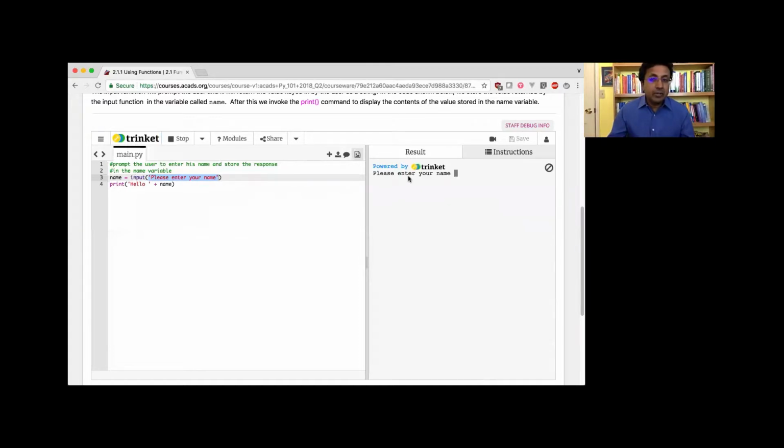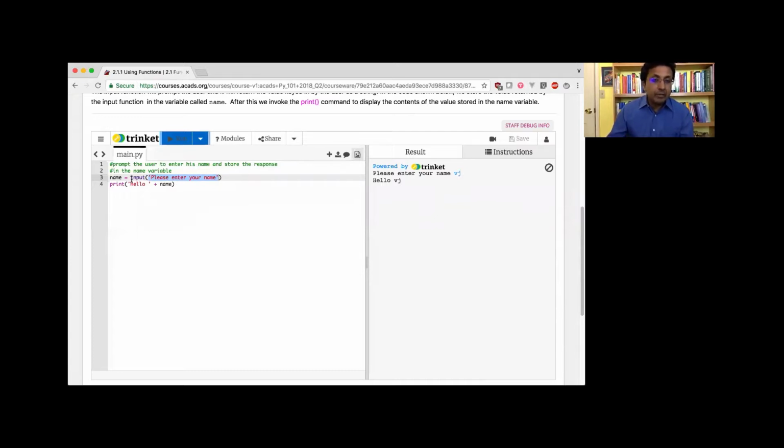See, it says, please enter your name. And the "please enter your name" that's printed out is exactly the string that I put into this input function. Okay, now the role of the input function is to print the message to the screen and then wait for a response. So your program will not run after this is done. It will wait. So this may be a bug that you experience sometimes. You click the button and you see nothing is happening. And nothing is happening because the program is waiting for me to type an input. So for example, if I type an input, I say VJ, then it goes to the next line.